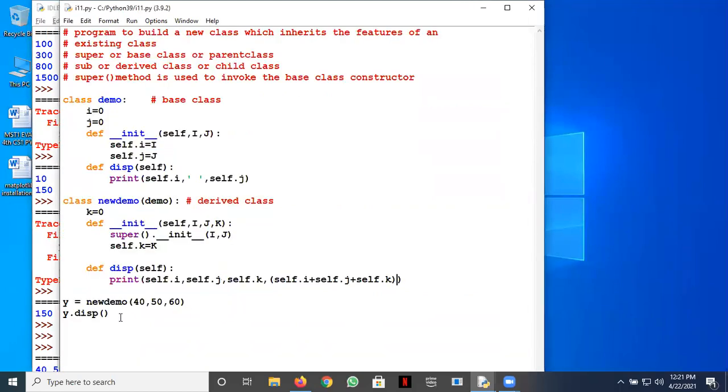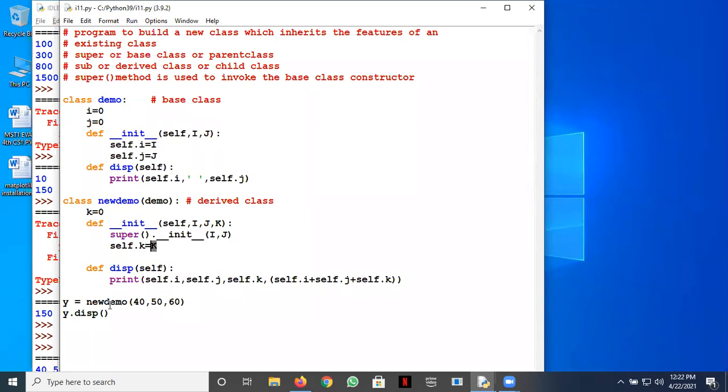See how it takes place now. First, when you create this object, 40, 50, 60 is passed to your derived class init method. And within this, you're calling the init method of the super class, and i and j is passed to this i and j, okay? And the k is passed to this k, okay? That is how it works.